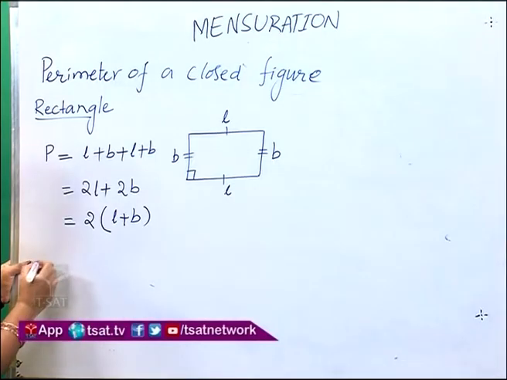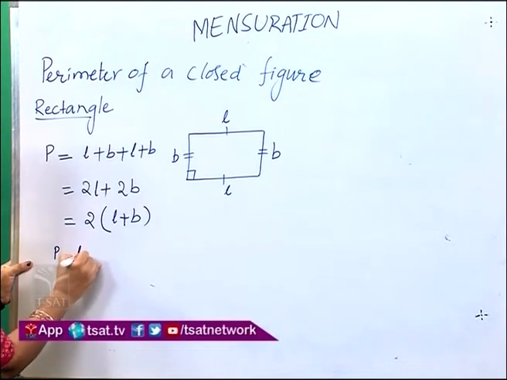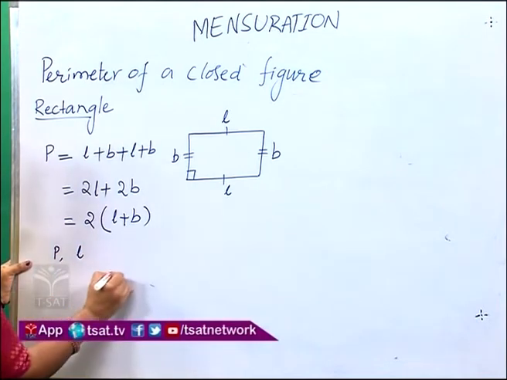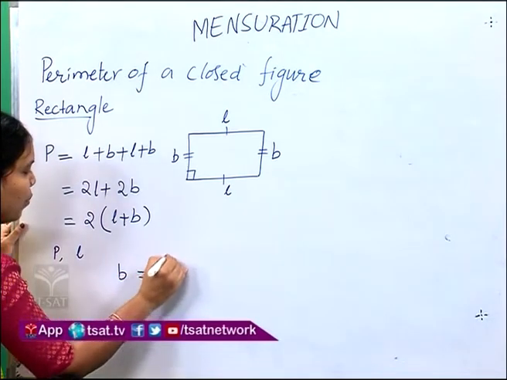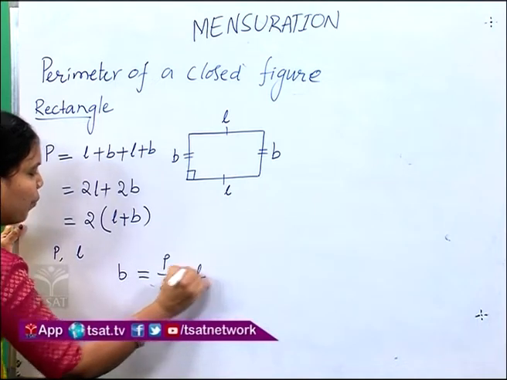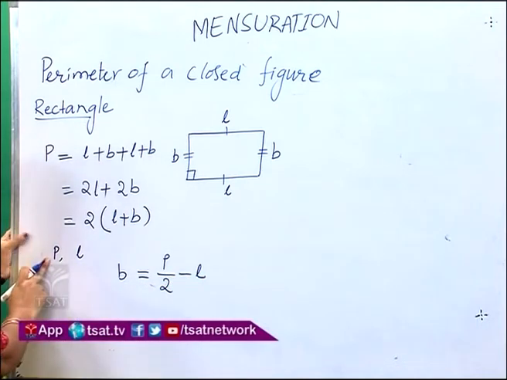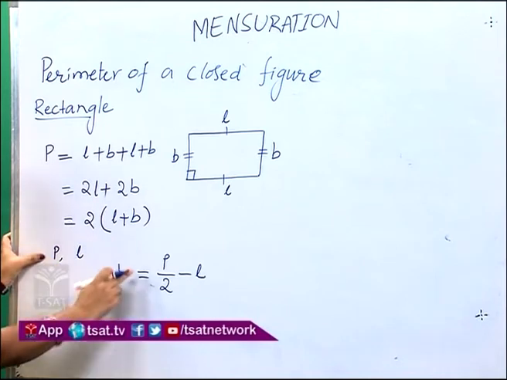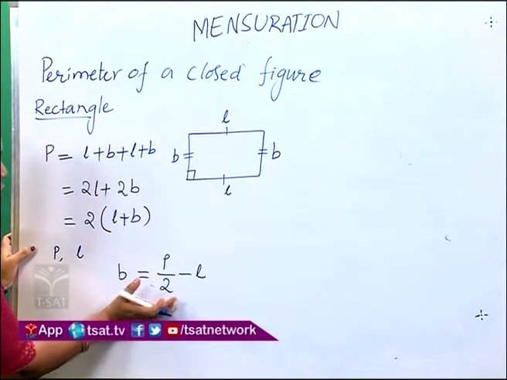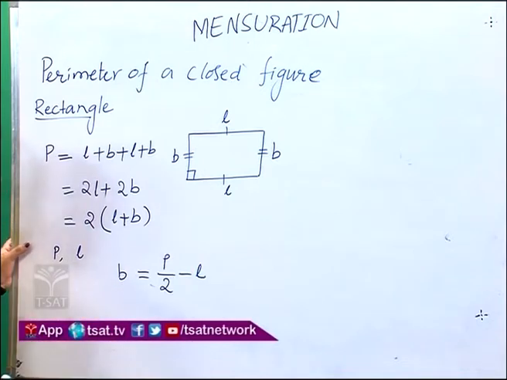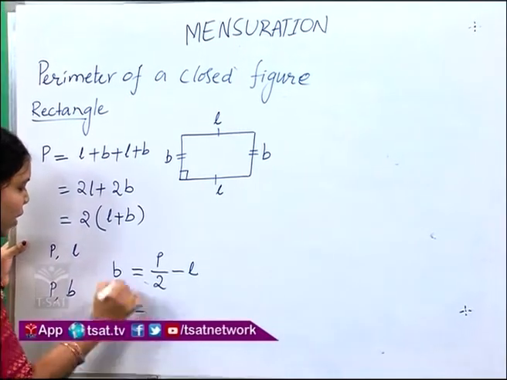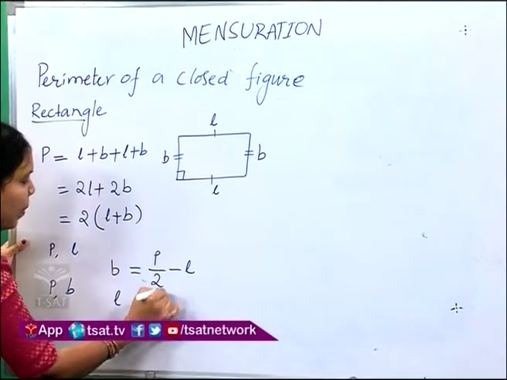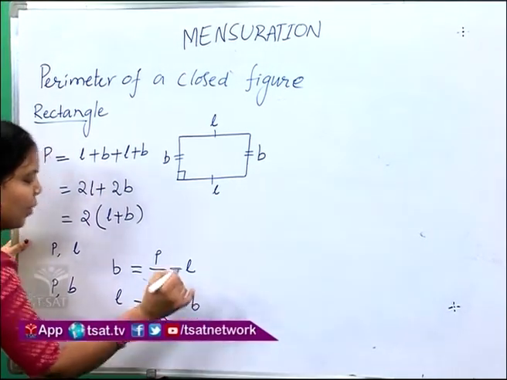In such a case, if we have the perimeter and length of the rectangle, then for finding the breadth of the rectangle, B is equal to P by 2 minus L. If we have the perimeter of the rectangle and the breadth of the rectangle, to find the length of the rectangle, L is equal to P by 2 minus B.